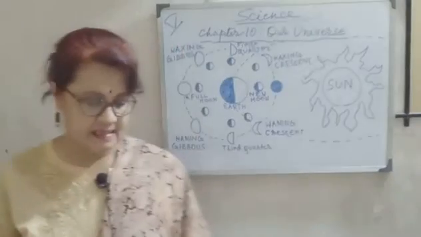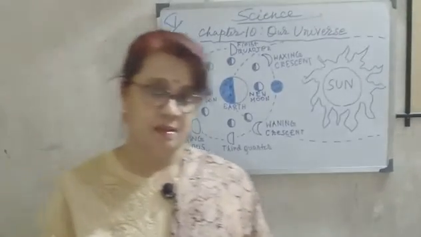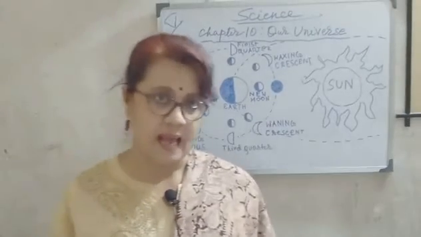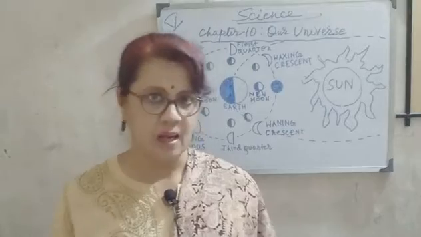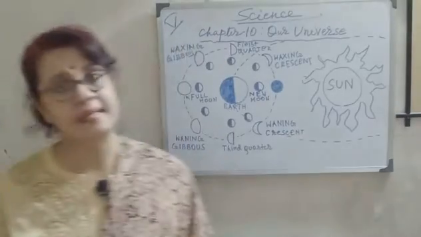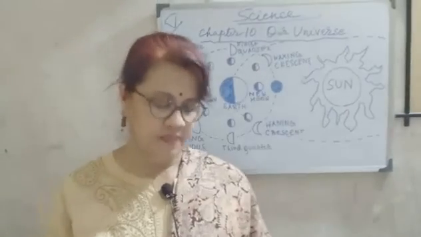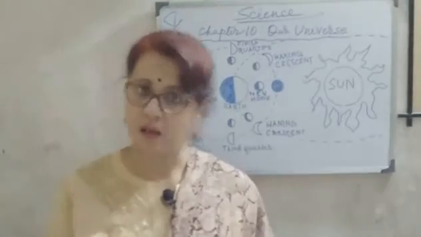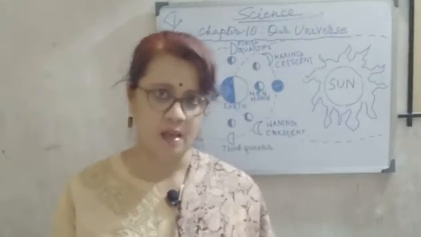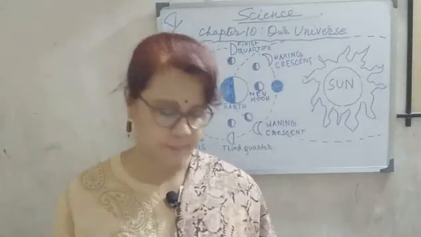The galaxy in which we live is called Akashganga galaxy or Milky Way.